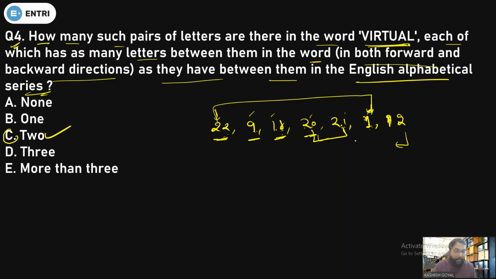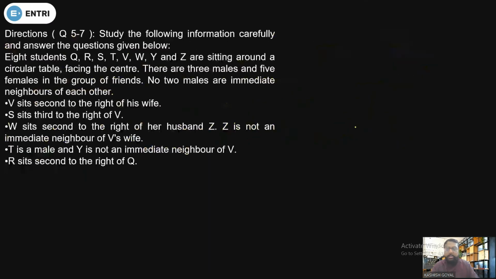That's it. Clear or not? Hope so. Till here everything is clear to you. Done. Okay, now let's see the next question. So the next question is from seating arrangement. Very easy, very easily doable. So let's see what we have.